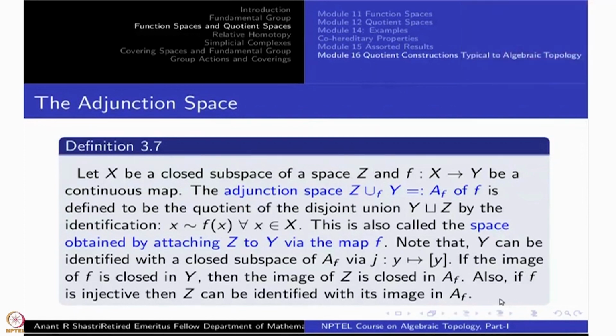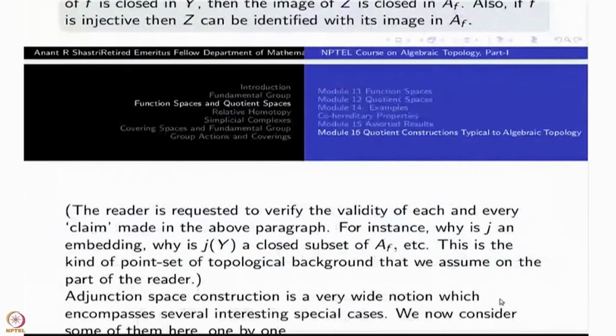Now I am going to make several claims here, which are all easy topological claims, but unless you verify them step by step, you will not get the full picture of what these new concepts are. So you have to spend that much time.